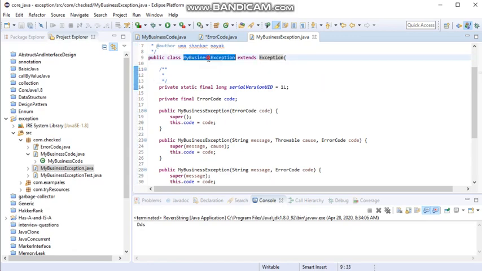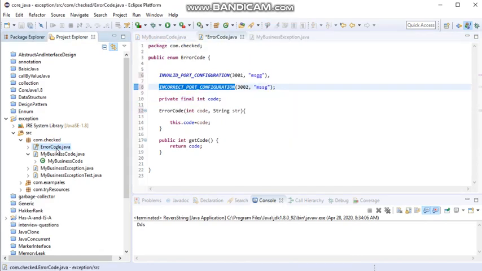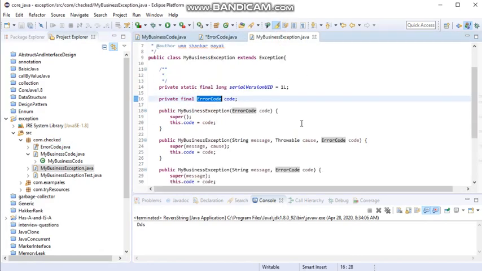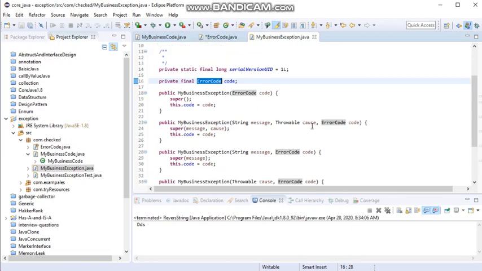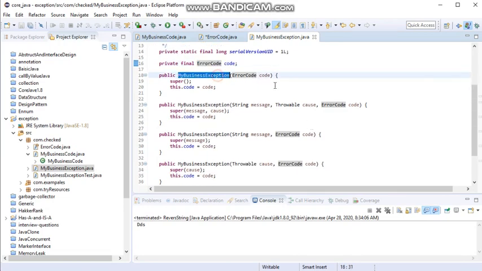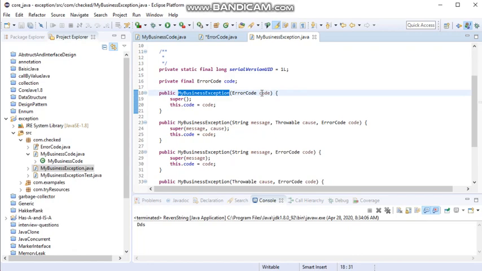Okay, so I created my BusinessException and I extended the Exception class, and I took a private final variable of that enum that I already created, for better code quality and all. And I created the constructor of that, and from that constructor I initialized the code, or we also have a super call.